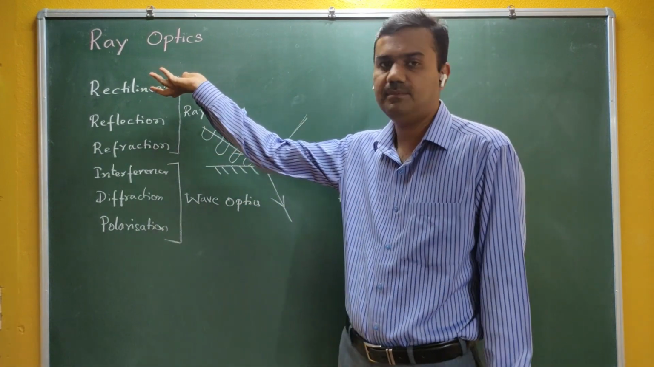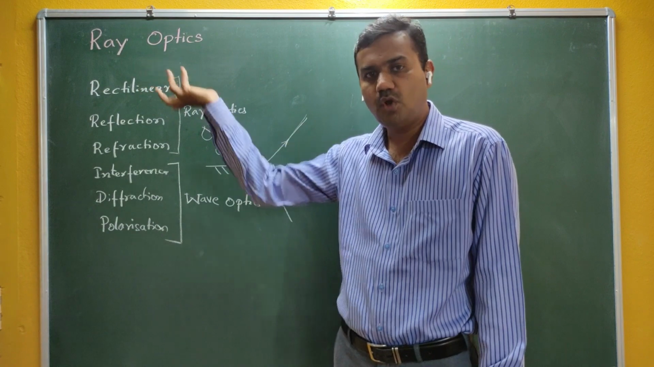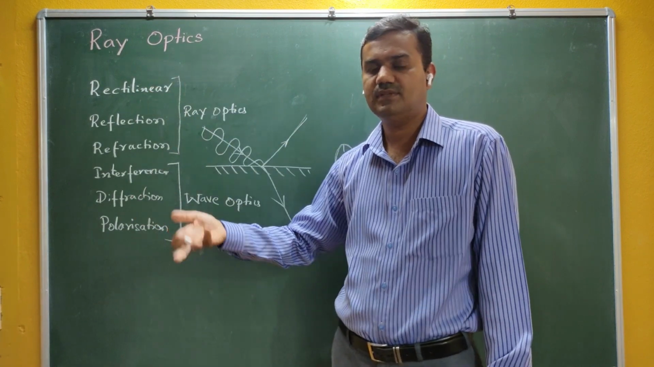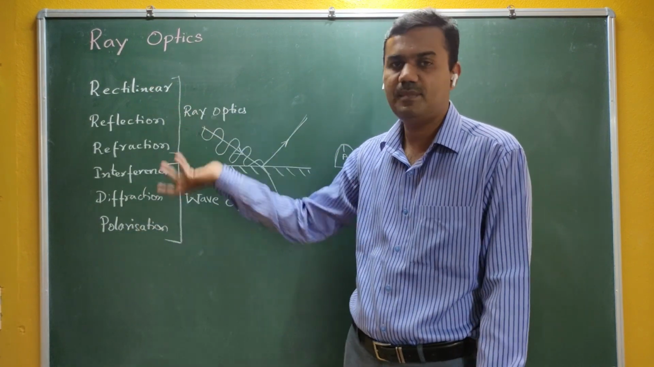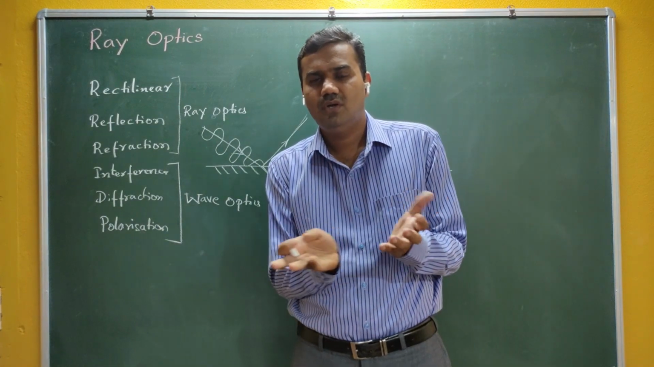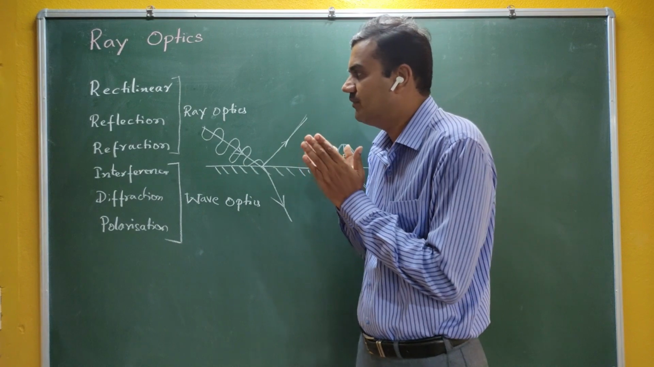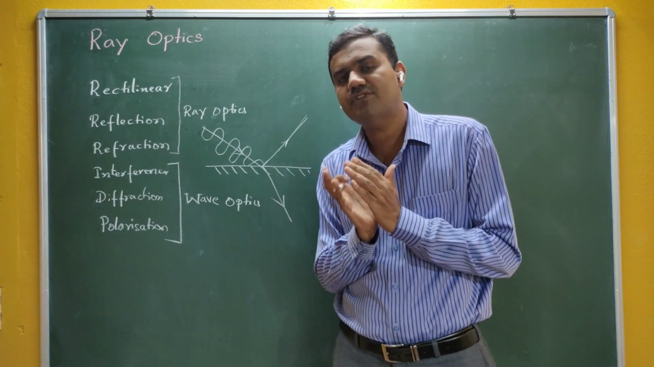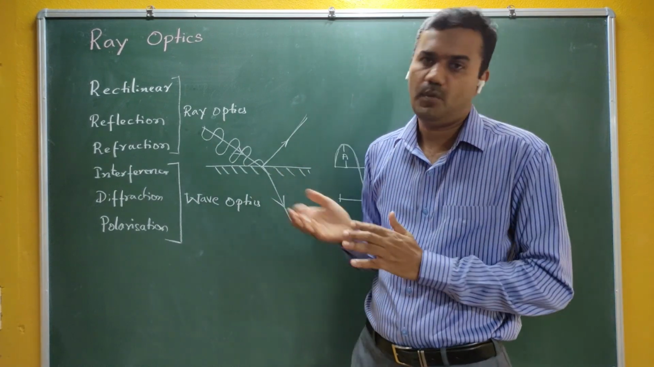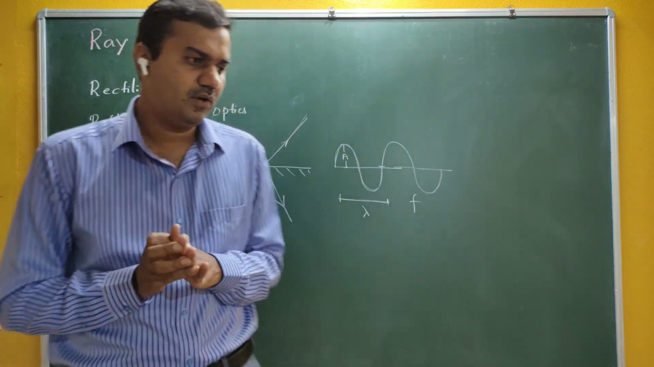Ray optics is also called geometrical optics. The reason is very simple. We are using simple geometry, of 8th, 9th, 10th standard, and trigonometry of 11th and 12th. So we are taking the help of geometry to explain that particular phenomenon and derivation. Therefore, it is also called geometrical optics. Ray optics or geometrical optics.